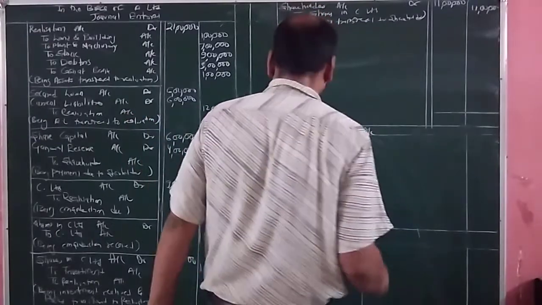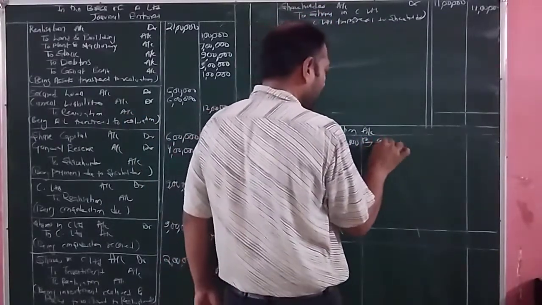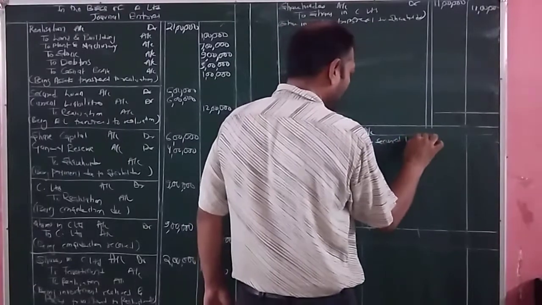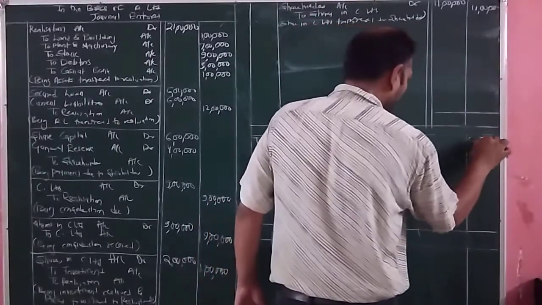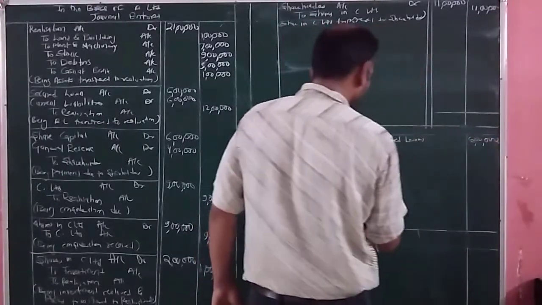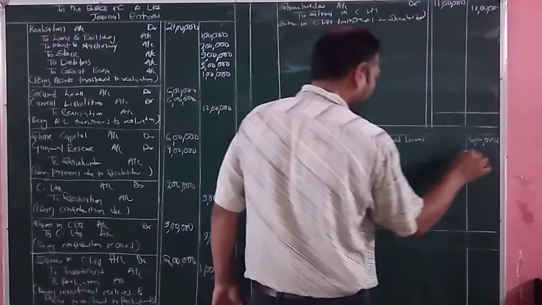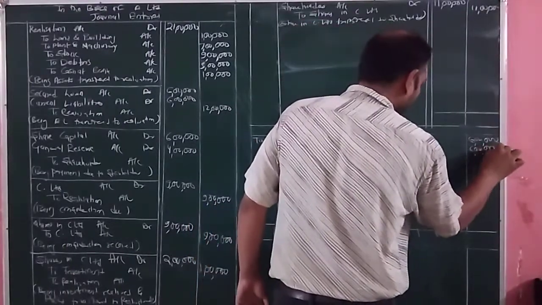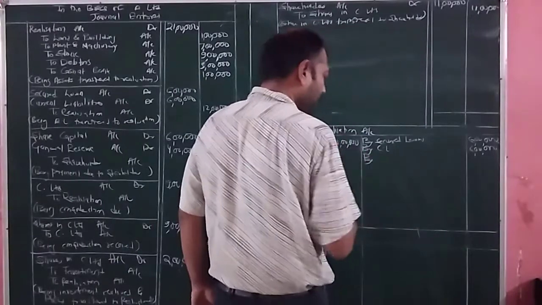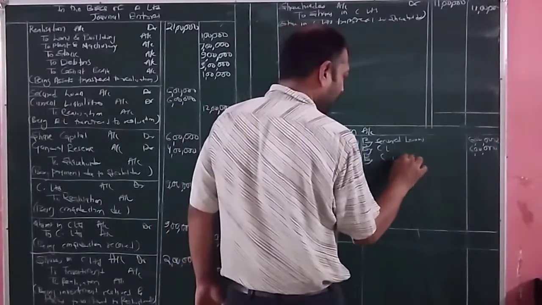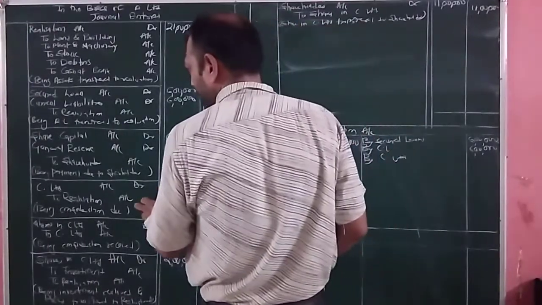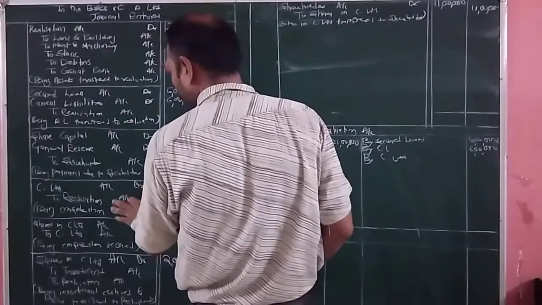Next entry is the second entry, in which I transferred secured loans and current liability. Next entry was the receipt of the consideration by C Limited. That is our first, second, third and fourth entry.